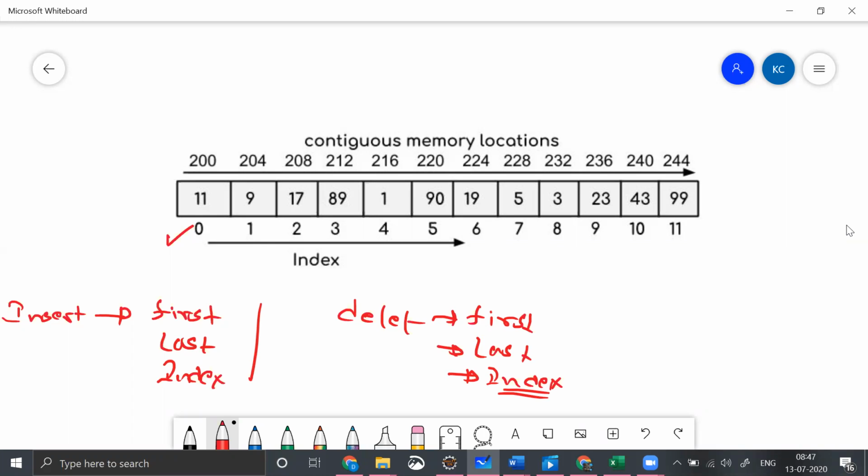So here, let's say I have to insert something at first, right? For example, let's say I want to insert something at an index of 0. Index is equal to 0, and let's say my insertion value is 1, right? But here there is already a number called 11. So if I have to insert something over here, I'll be giving the index at 0, insert some value called 1.